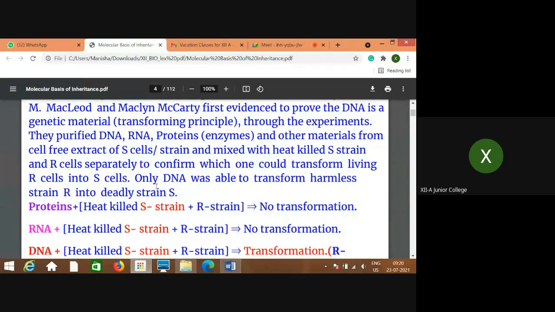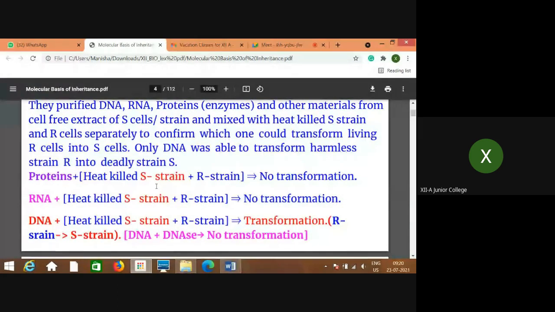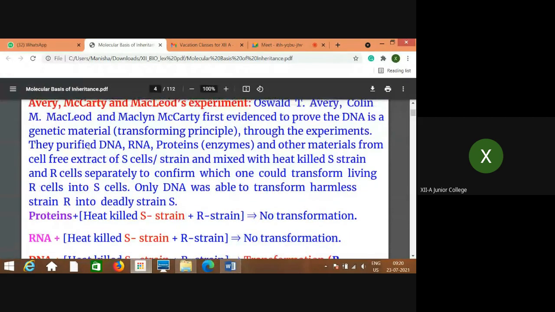Now we will see what they did in these steps. It will be easier for you to understand. In the same experiment performed by Griffith, in the next step they purified DNA, RNA, proteins, and other materials from the cell-free extract of the S cell strain, and then mixed them separately with heat-killed S strain and R cells.